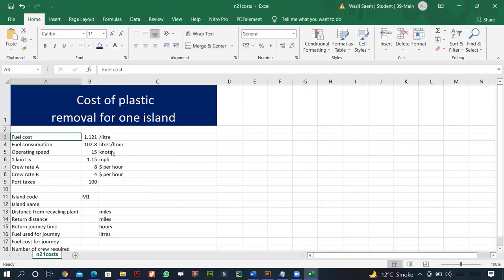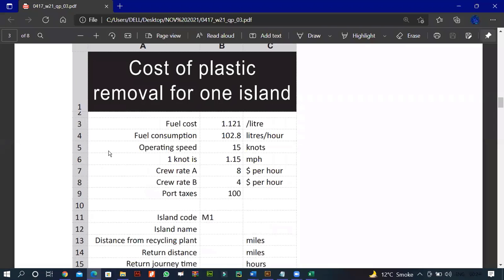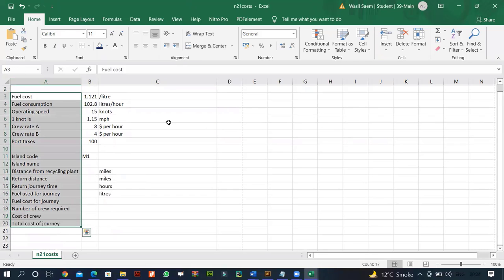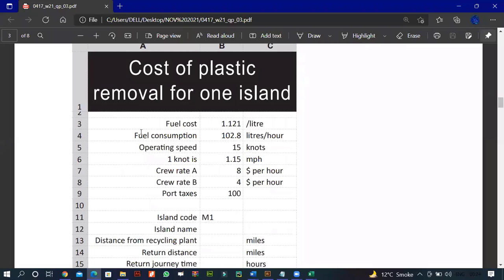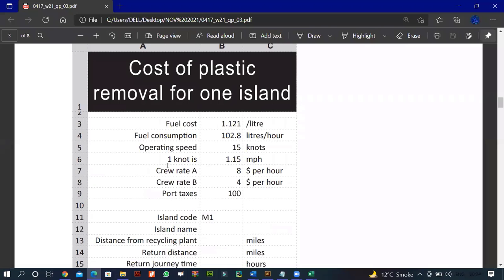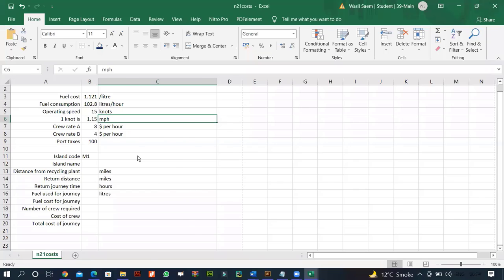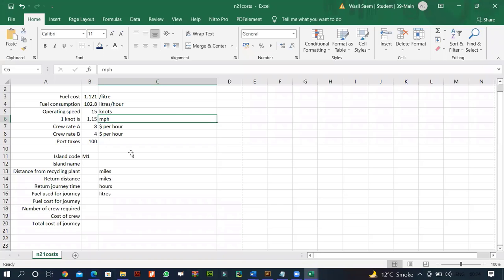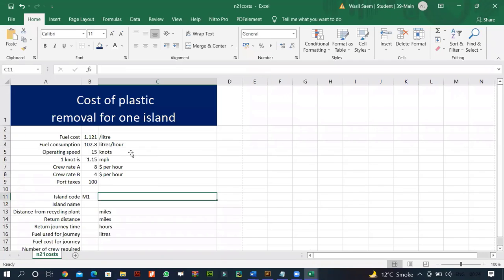So we have to format all these towards the right hand side, as you can see over there. I can see them as a bit bold. I don't know, it doesn't make a difference. These are aligned towards the right, and these are aligned towards the left. That's perfectly fine. Okay, in cell B12, right over here.